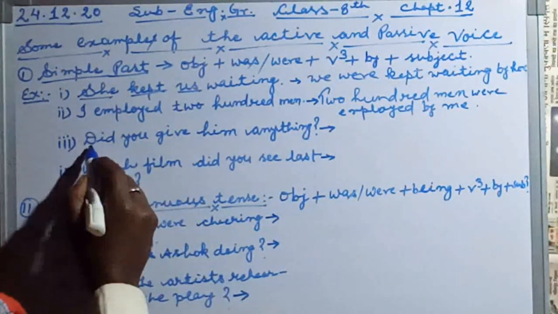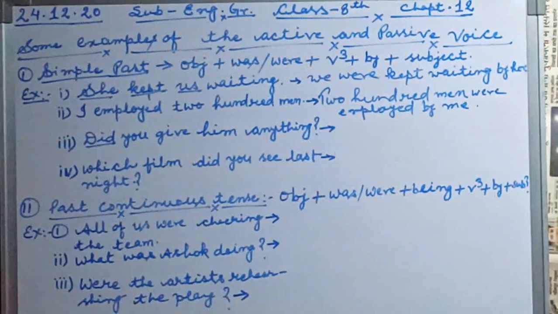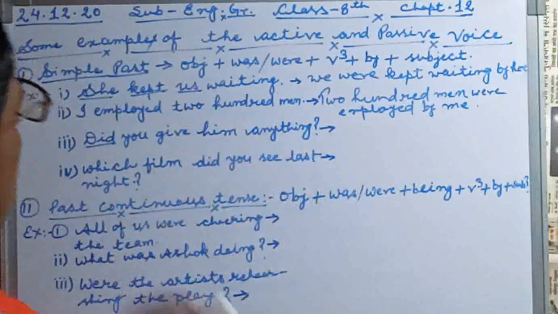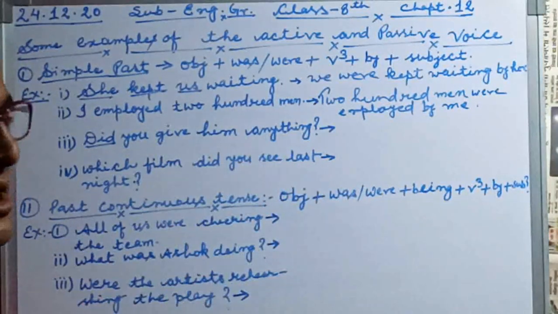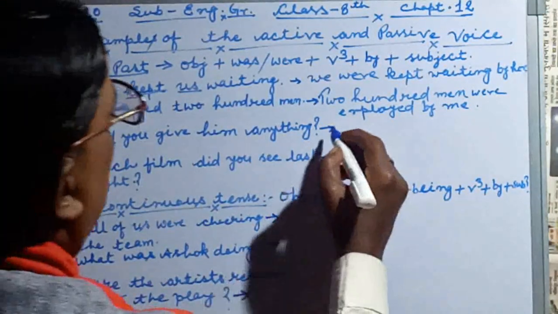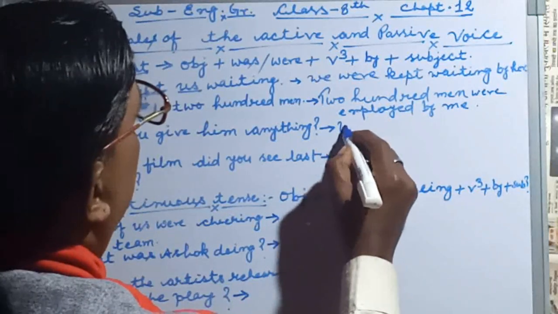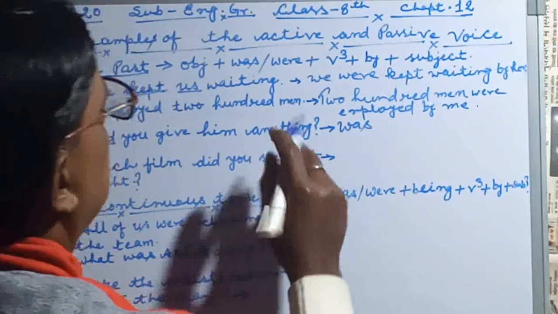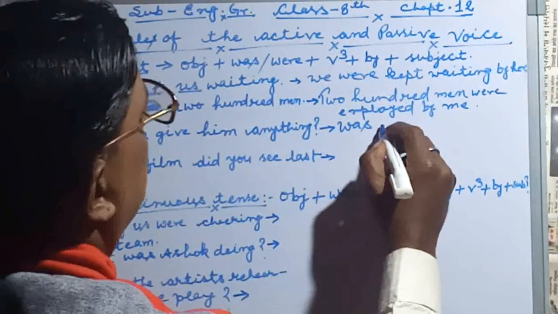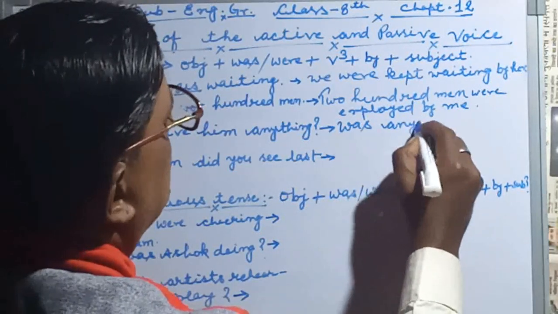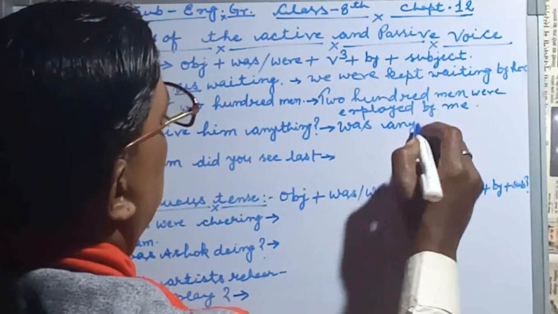So in place of did, we change the helping verb, because we have to take the object into account. The object is singular number here, so we write a singular verb, was.